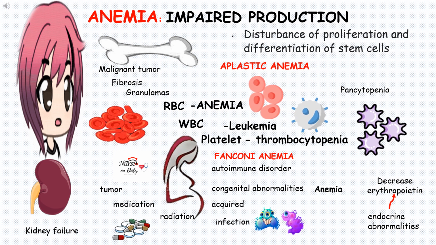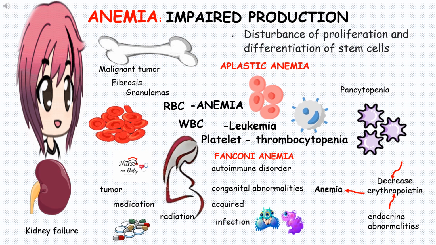Anemia can be caused by kidney failure due to insufficient productions of the hormone erythropoietin, which is very important in the productions of the RBC. It is the one responsible for stimulating the bone marrow to produce red blood cells. And endocrine disease may alter the productions of erythropoietin, resulting for anemia.